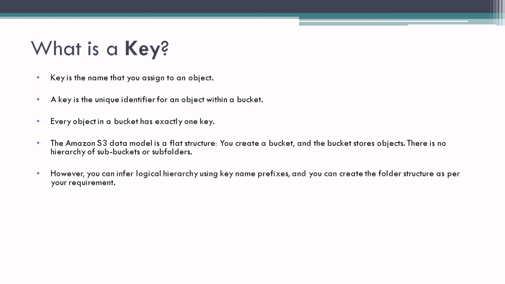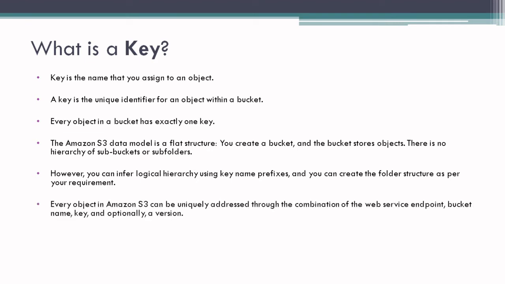However, you can infer a logical hierarchy using key name prefixes, and you can create a folder structure as per your requirement. So you can set your own hierarchy. You can create folders and subfolders, and give some prefix name to your files, folders, and objects. But by default, S3 is a flat structure.